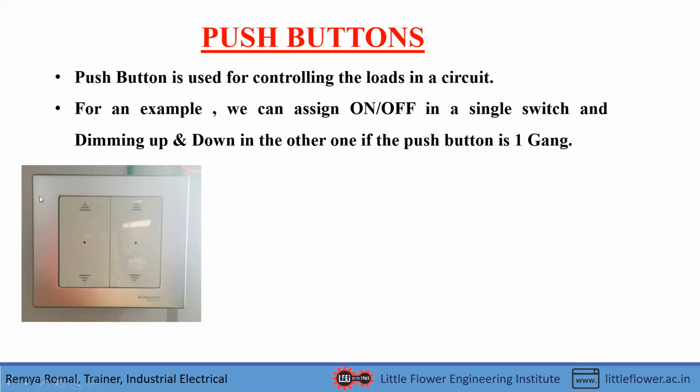This is an example of a one gang push button. This one gang push button has 2 buttons, and we can control 2 outputs. That is, we can control 2 lights. For example, we can assign on/off on this up portion. We can assign the on, or we can assign the off in the down portion in a single button.